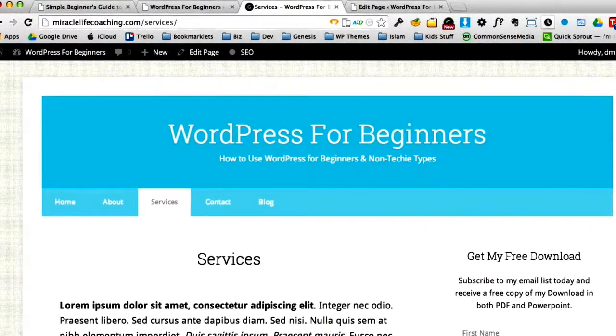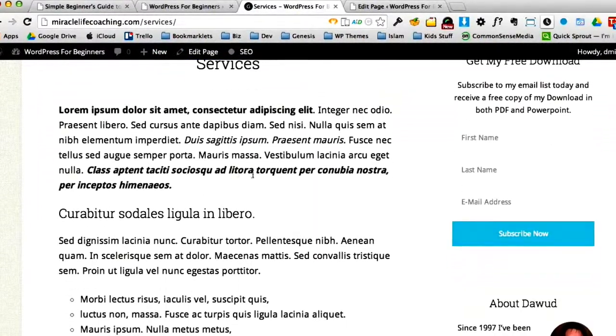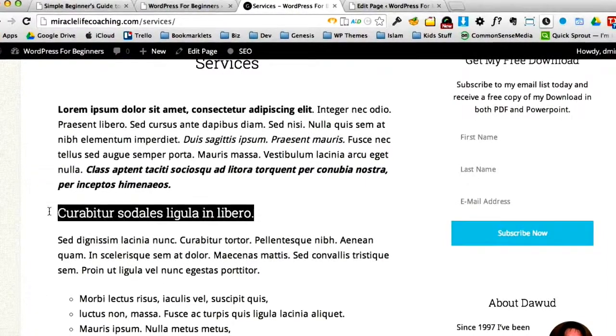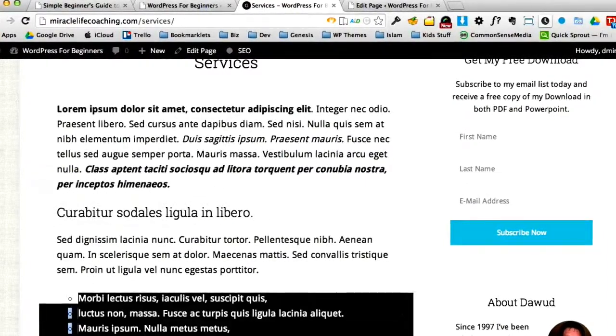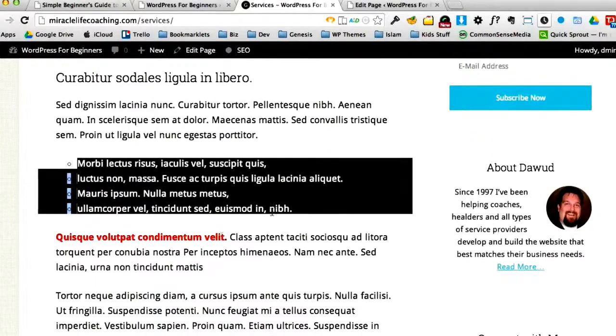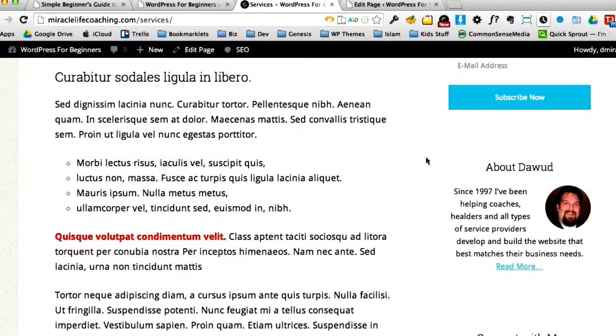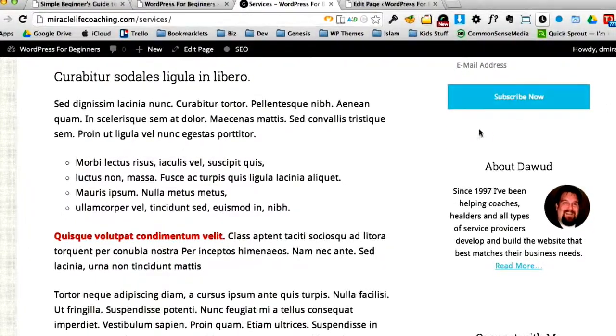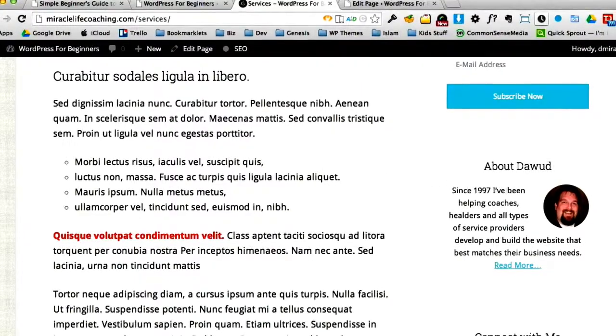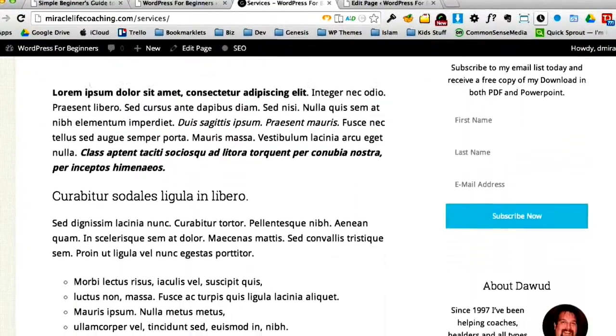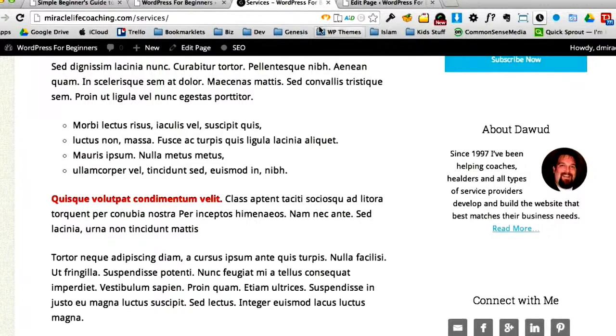And you're going to see, again, we've got our bold text. We've got our italics text. We've got our bold and italics text. Now we have our subheading. We have our bullet list. And if I scroll down a little further, we'll have our bolded red text. So you can see in just a couple of minutes, we've made major changes to this page. Remember what it looked like in the beginning. It had no styling whatsoever. So let's go a little further.